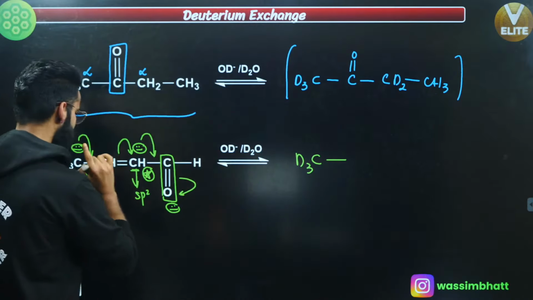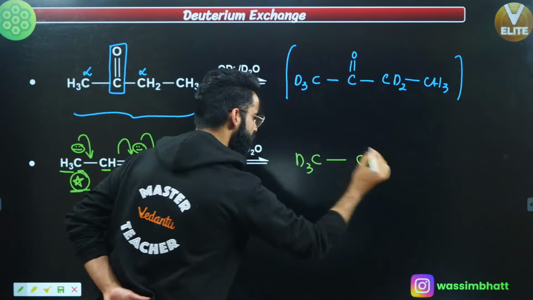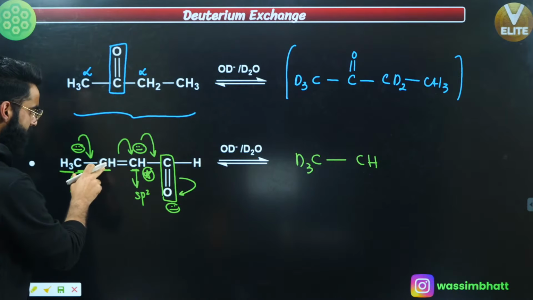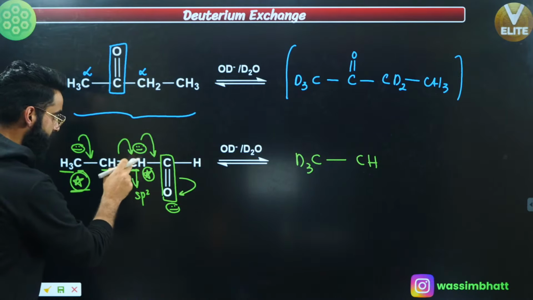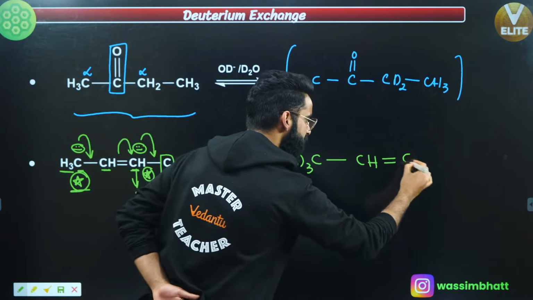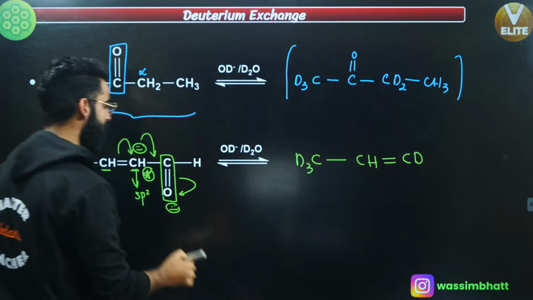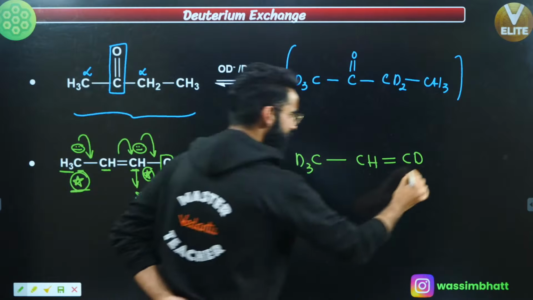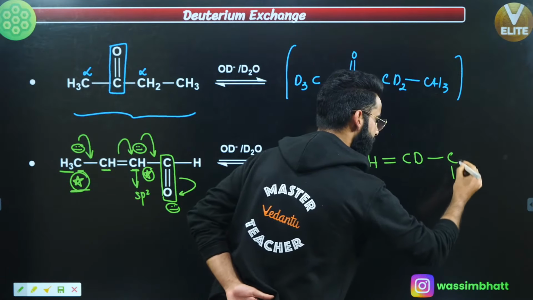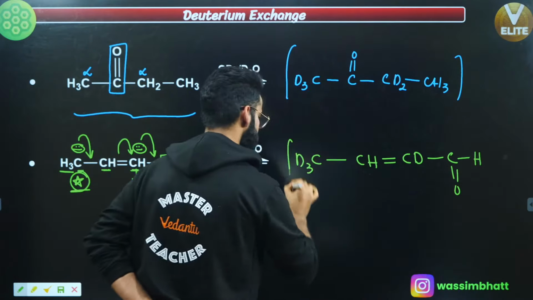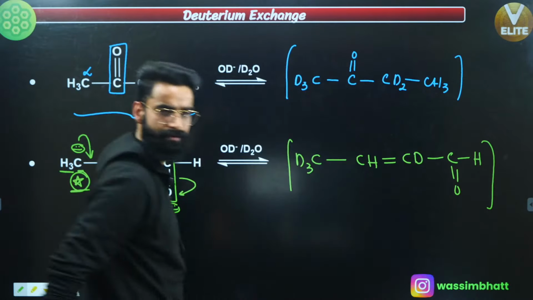It's a single bond. This is CH, nothing to do with this, it didn't get the negative charge. Even this carbon got the negative charge, and with this carbon you had one hydrogen attached, so instead of that one hydrogen, I'm putting deuterium. Rest everything you're going to keep the same. I'm sure it's clear to everyone, right?